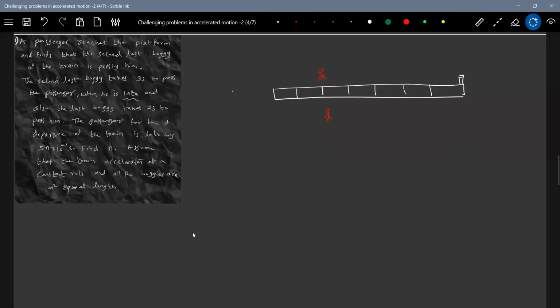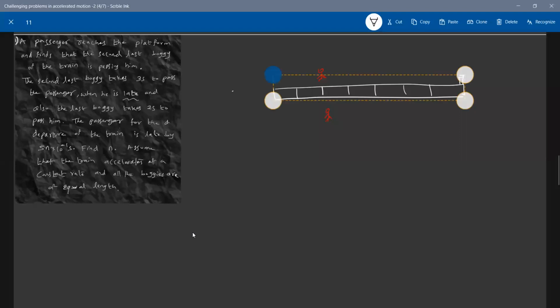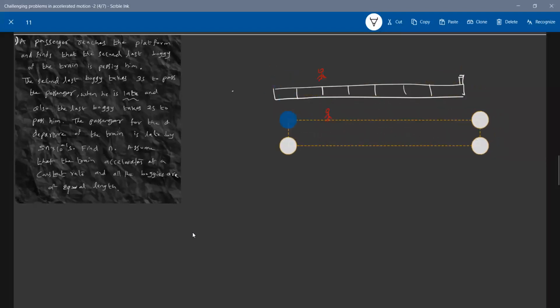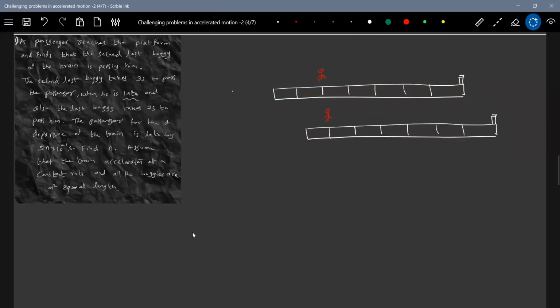The time taken by the second last bogie to pass is available, so this is 3 seconds. And the last bogie takes 2 seconds to pass. Very difficult to draw. I'll put it here, the last bogie.